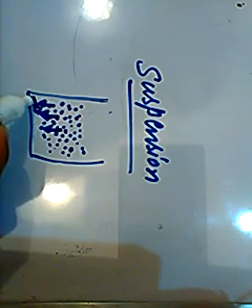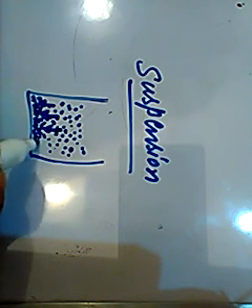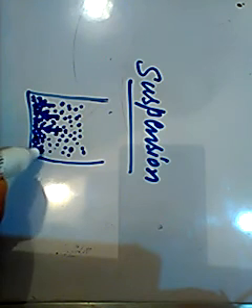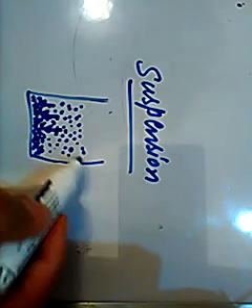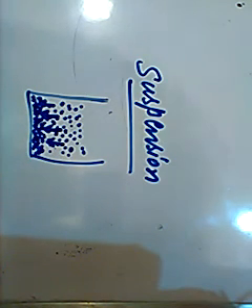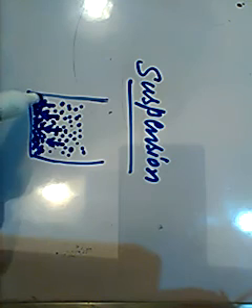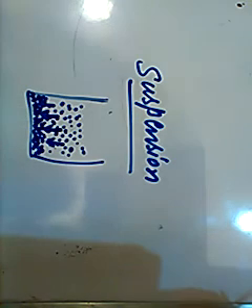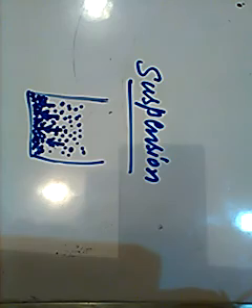So after 2 or 3 hours, we will see at the bottom a thick layer of flour has settled. That means they gradually move towards the bottom and settle due to gravity, because they are higher in weight and the particle size is large as compared to the water molecules. This is another characteristic, or property, of the suspension. And the second type of heterogeneous mixture is the colloidal solution.